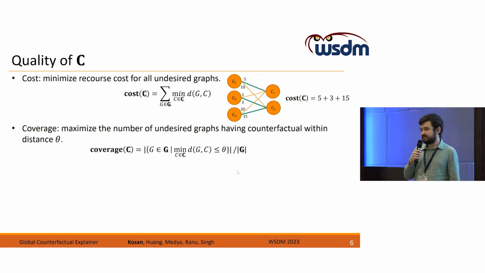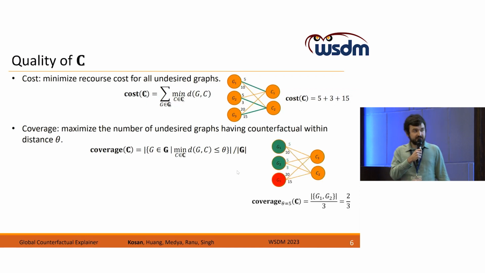Given the edit budget, it will be impossible to cover all undesired graphs. Our aim is to maximize the coverage for representing all undesired graphs by our summary set. In this particular example, since we are setting our theta equal to 5, G1 and G2 will have counterfactual candidates from our set. However, G3 will not be covered. So the coverage value will be 2 by 3.